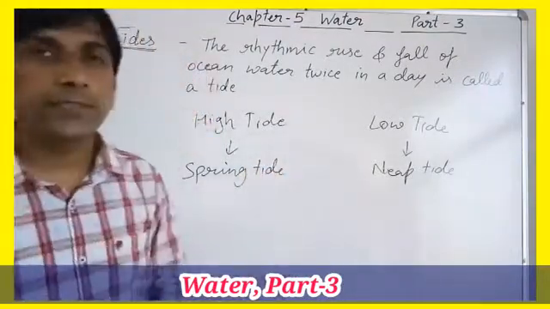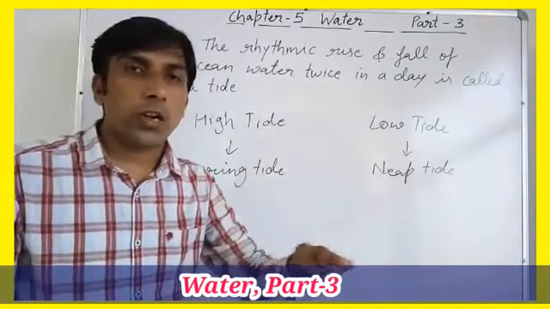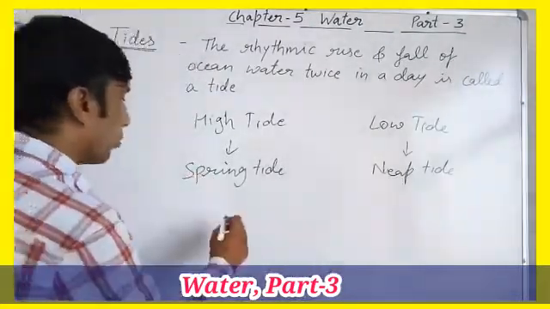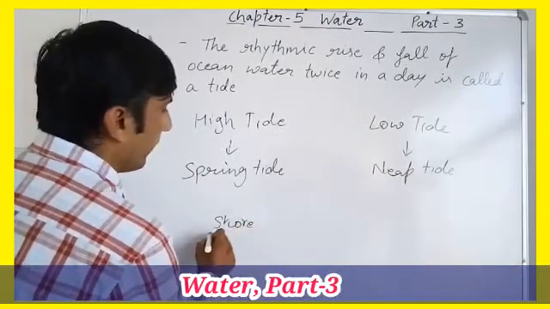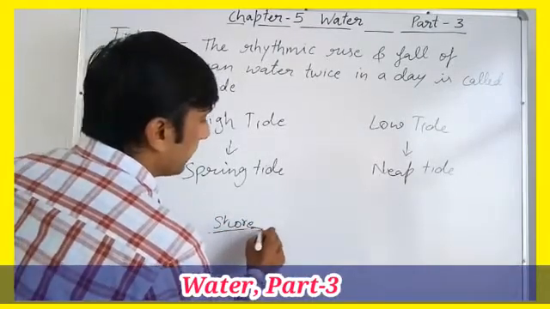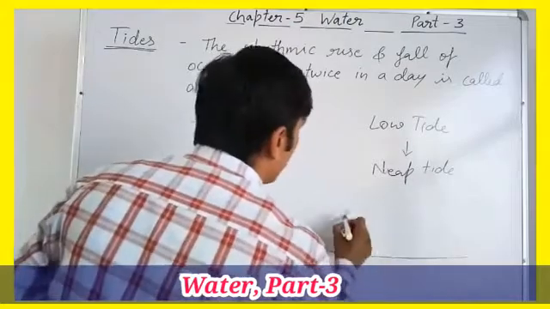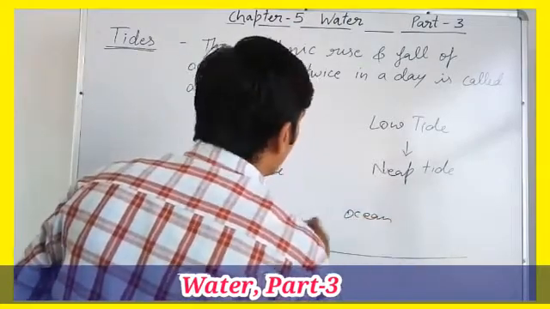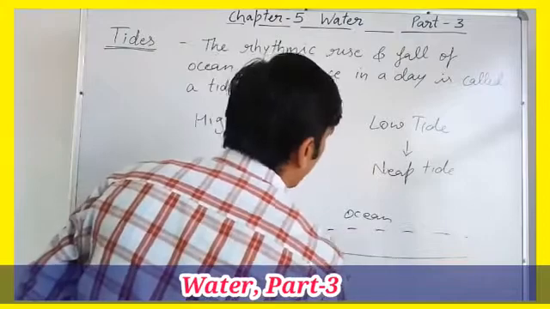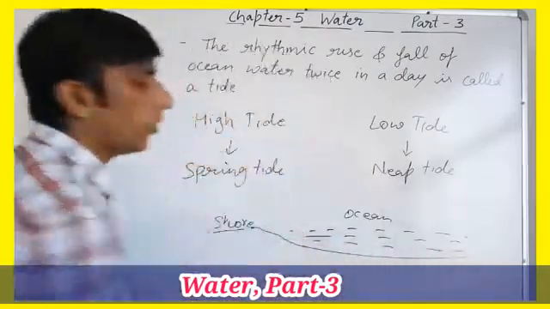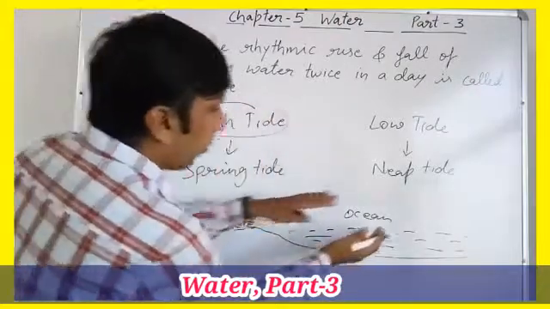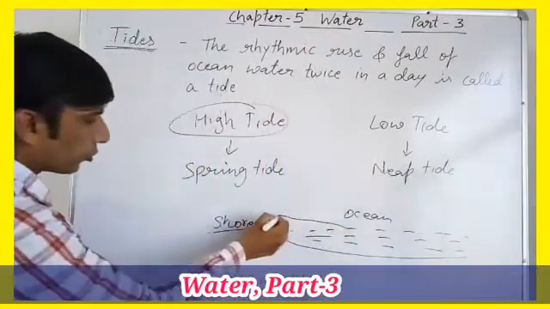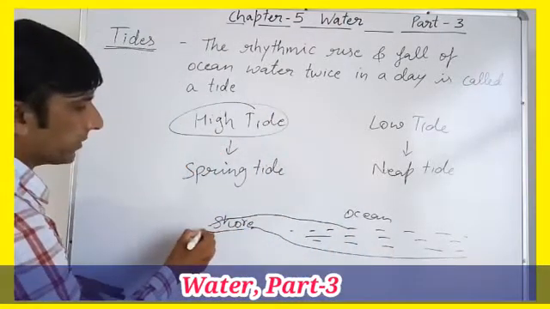In high tide, the sea water covers most of the areas of shore. For example, this is the seashore, clear? And this is the ocean. This is water, ocean water. During the high tide, water comes and covers most of the area of shore, like this.